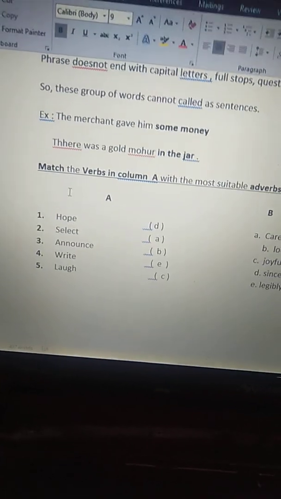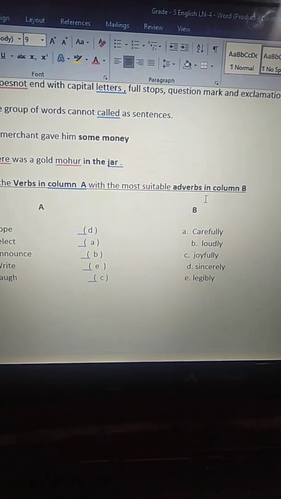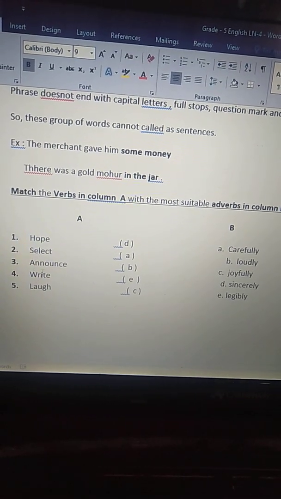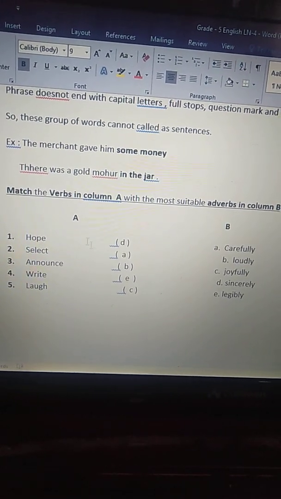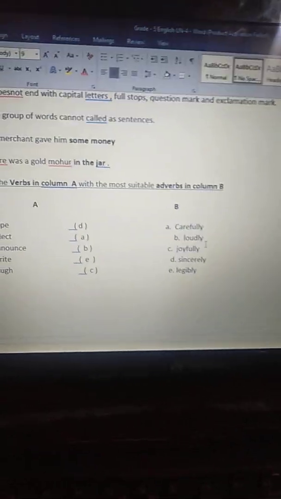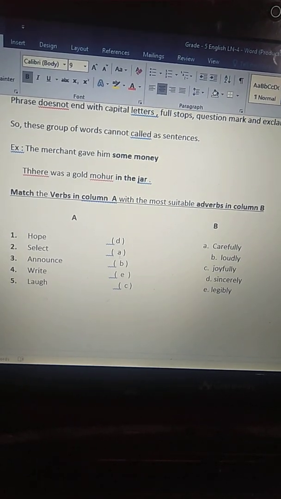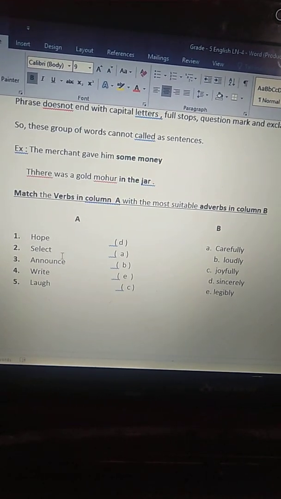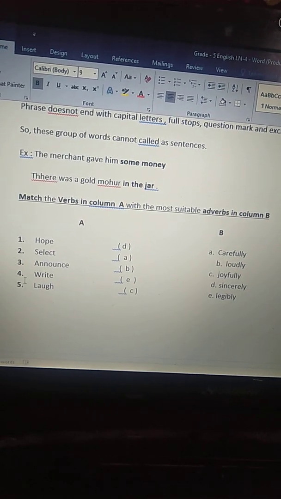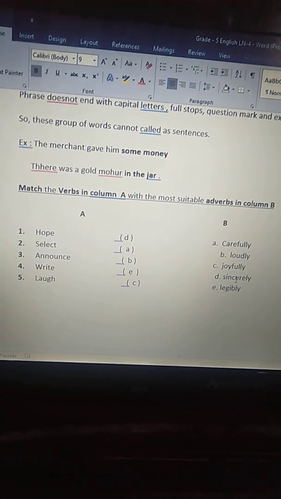We see this. Match the verbs in column A with the most suitable adverbs in column B. So, in column A we can see the verbs, and in column B we can see adverbs. So, we have to match them. See, hope sincerely, select carefully, announce loudly, write legibly, laugh joyfully.